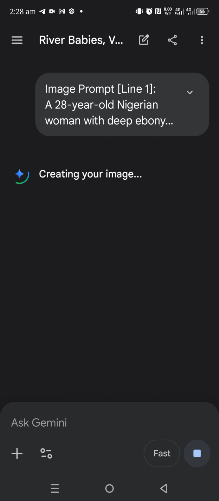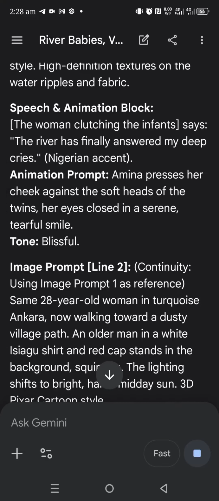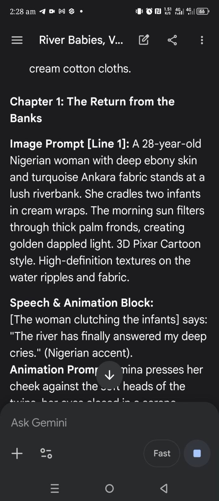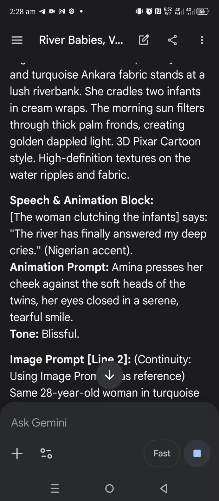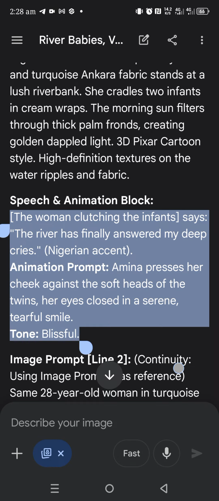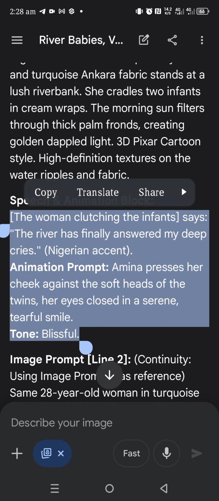As this is going on, you have to go again and copy. Don't forget, you have to move over to chapter 1. The first one you see, image prompt line. You have to copy just from the image or from 28 years old, it doesn't affect anything. Then move over to the second one, speech and animation block. Click on this speech and animation block. Copy to the last part. So when you do that, you just have to click copy. You are not pasting it here.